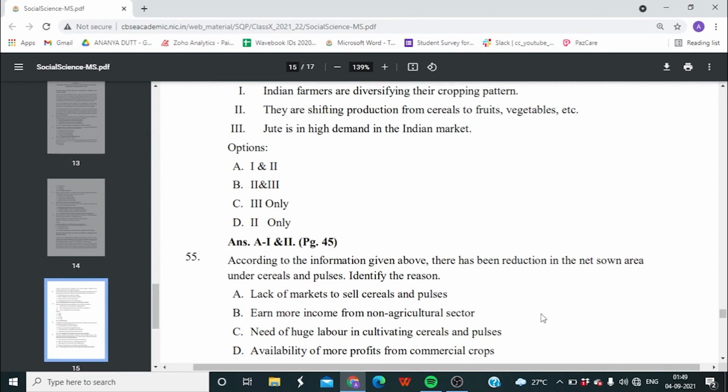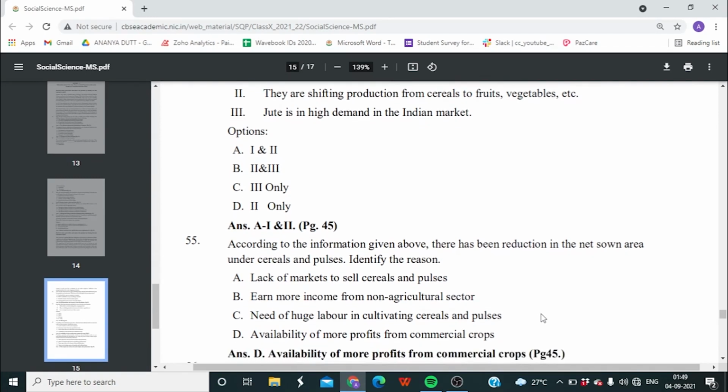Option C, need of huge labor in cultivating cereals and pulses. Or is it option D, availability of more profits from commercial crops. And the right option is option D. Availability of more profits from commercial crops.